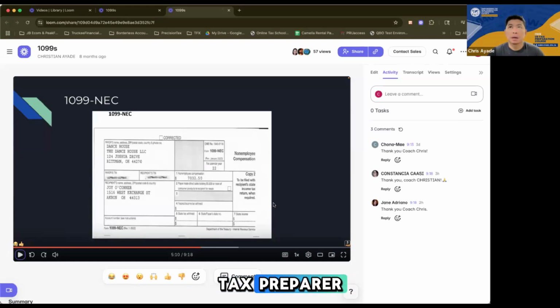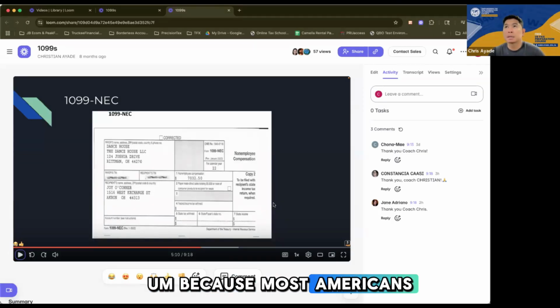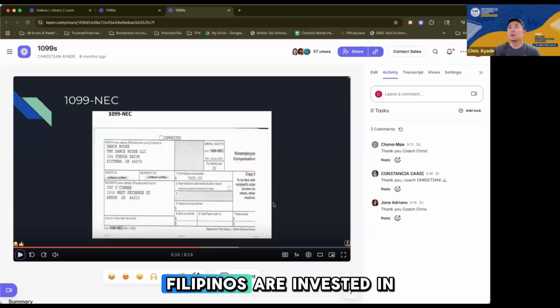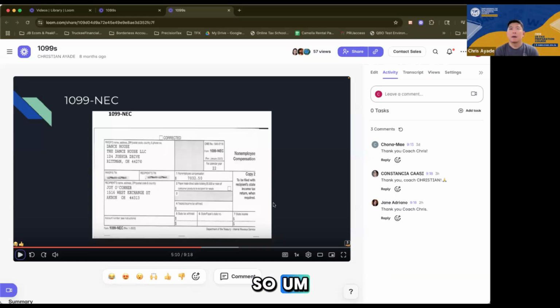When you become a tax preparer, you will notice that most of your clients will have these, right? Because most Americans are invested in the U.S. stock market, right? So if you don't know how the stock market works, I think I've discussed this before. You can also do the same thing in the Philippines, right? But it's just not common. Not a lot of Filipinos are invested in the stock market, right?